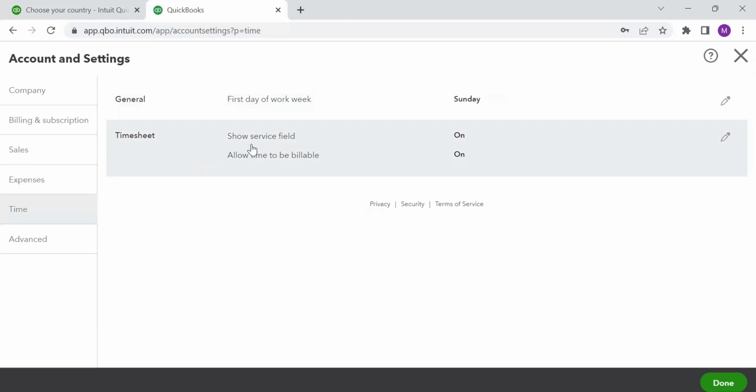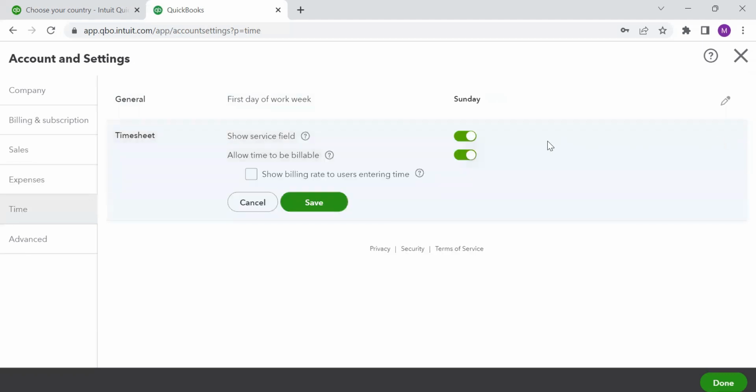Timesheet is very important, like I said, from a payroll employee perspective. Show service field, meaning what services your employee has provided and what it is billing for. Now I have two options.